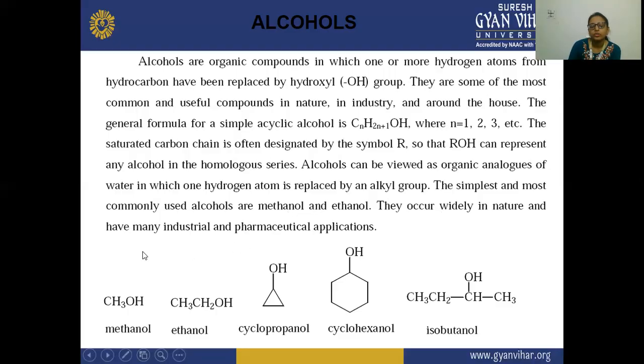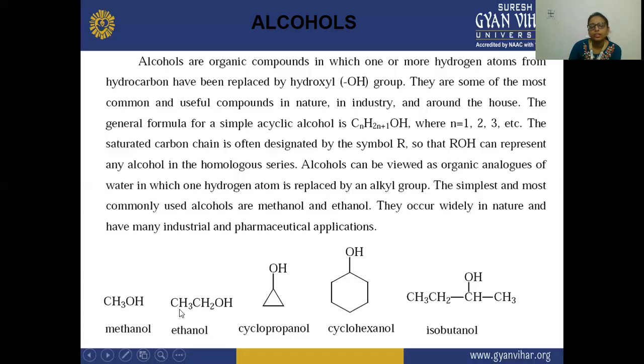Here you can see some examples, where the OH group is attached to an alkyl group. The first is methanol, because here n is 1, so it is CH3OH, and it comes first in the homologous series.